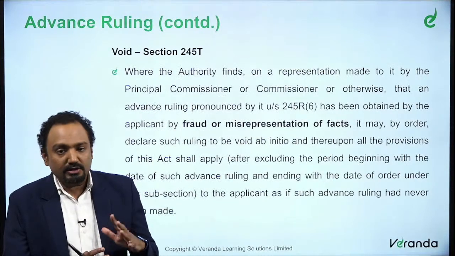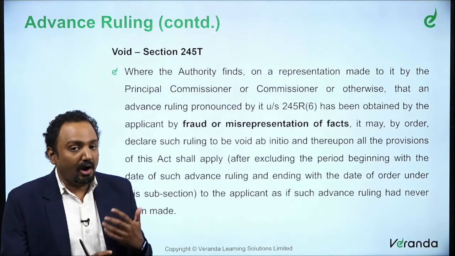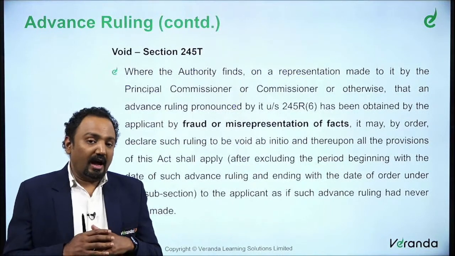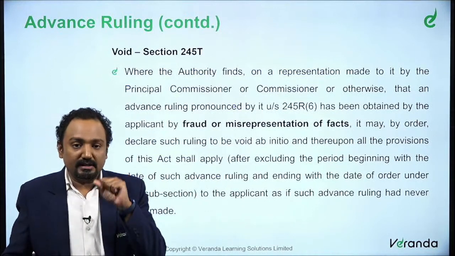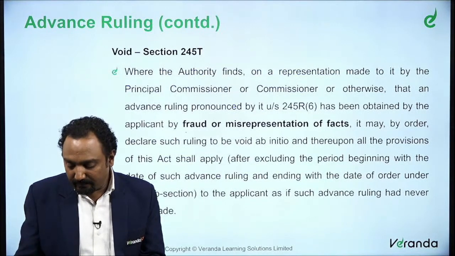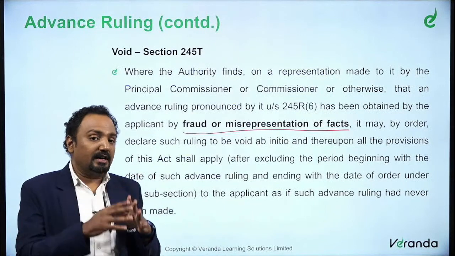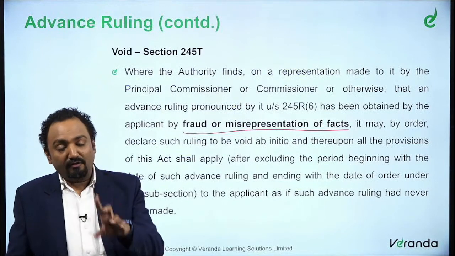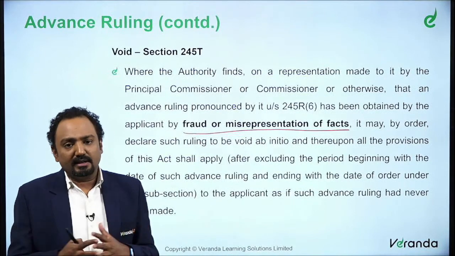So that is what the advance ruling is about. So we discussed the procedure, what happens after an application is filed, how it is discussed, and how an order is passed, and all those things we discussed. Now, after passing this order, what happens if the entire proceedings that were carried out were on the basis of fraud or misrepresentation? What happens when the entire advance ruling was based on facts or information filed which is fraud or misrepresentation of facts? What happens in that case? I don't think I need to explain this scenario.